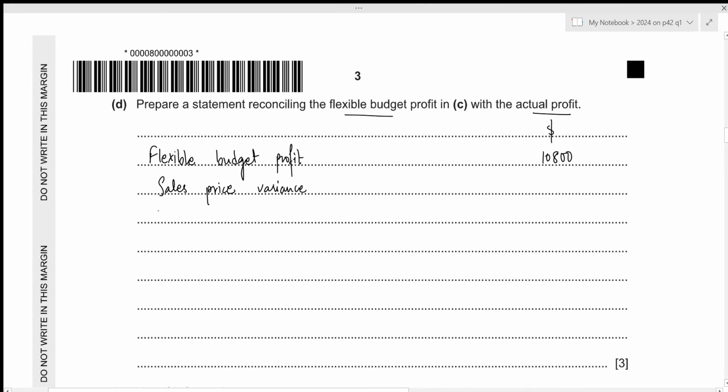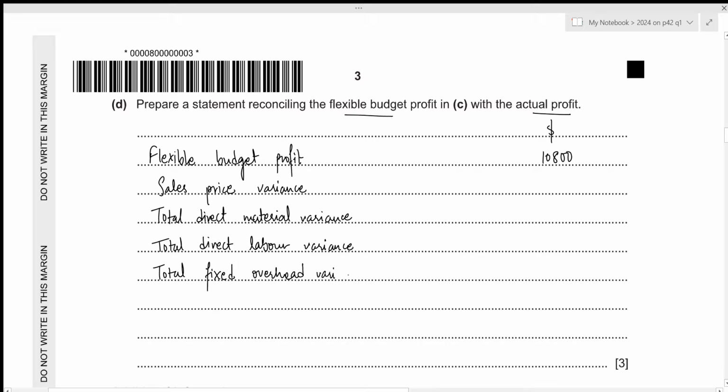So sales price variance, total direct material variance, total direct labor variance, and total fixed overhead variance. And always remember that the total variance is just going to be the actual result minus the flexible value, which we just calculated in part C.